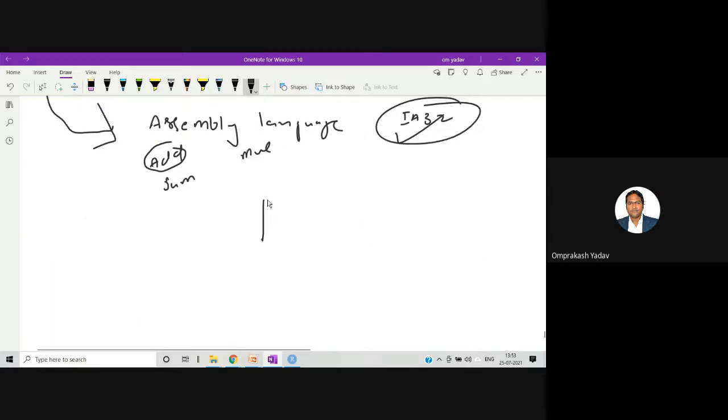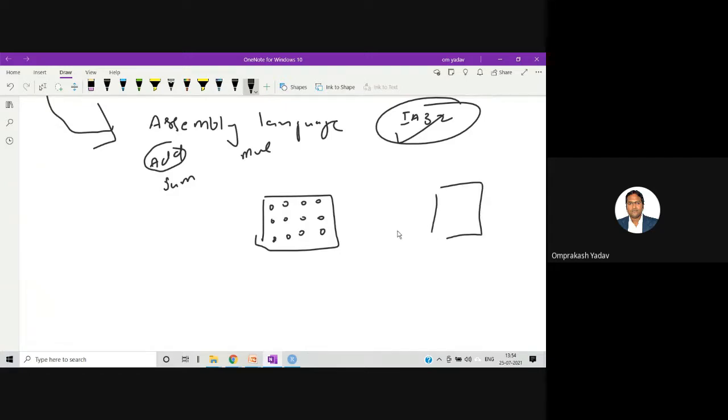At that time, there were sheets like this, and holes were made on the sheet. It was a copper sheet, and the holes were made like this. Suppose I have written some program, so I have made holes at proper places with proper measurement. So I have written certain instructions on this sheet. Now there used to be one computer in the entire city, or in the entire college, and people used to come with their sheets and submit them to the computer.